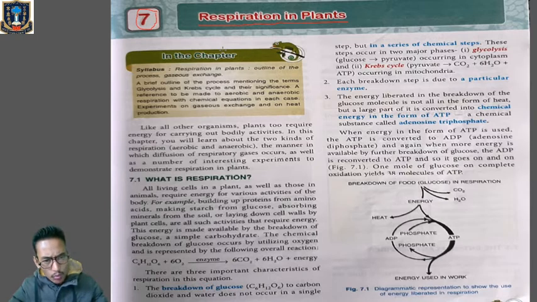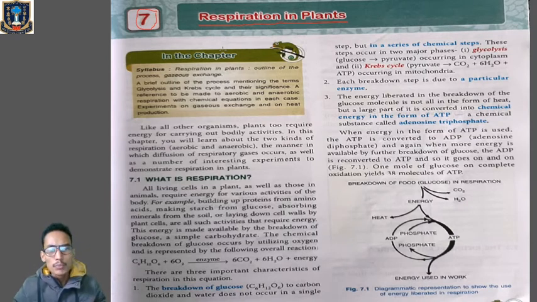So, how are we able to get the energy from those food particles which we eat? We need food for living. The food which we are eating is the source of energy. So, by which process will the energy be released from the food particles that we are taking in?